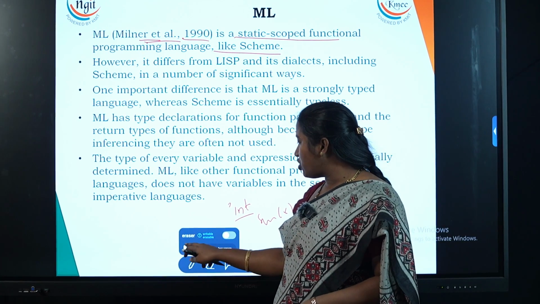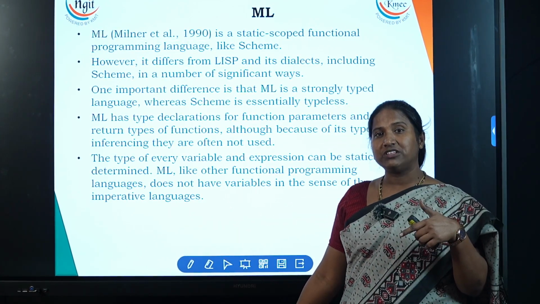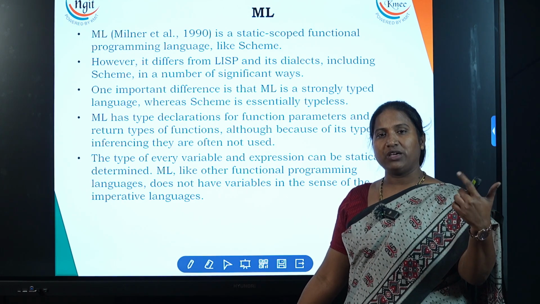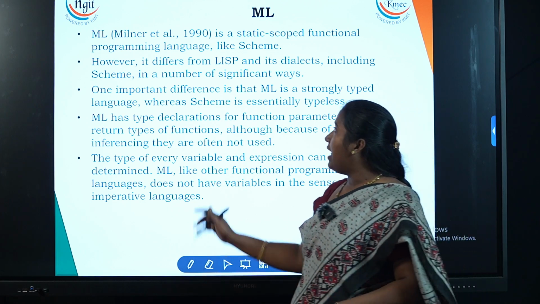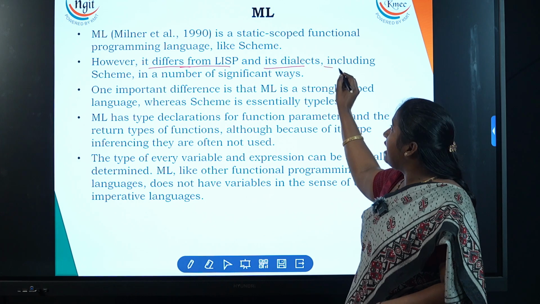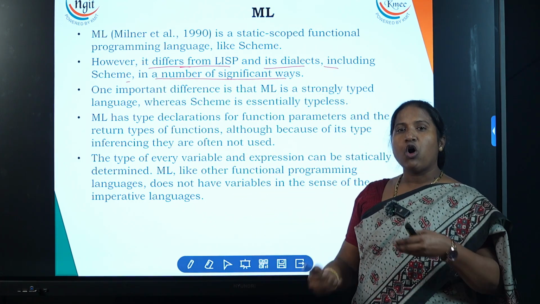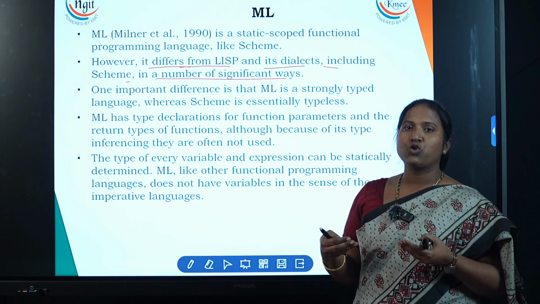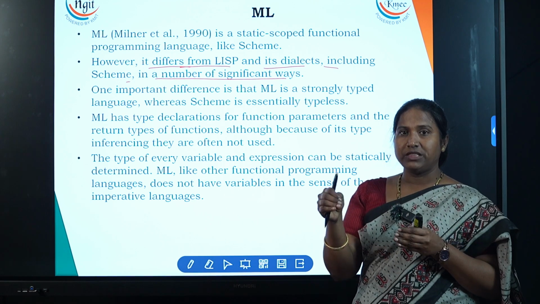So these are static scoped languages. What are static scoped languages? Lisp is a static scoped language, and Scheme, even ML is a static scoped language. However, it differs from Lisp and its dialects including Scheme in a number of significant ways. Though all these 3 languages are static scoped, we have some differences when you compare these languages with ML.